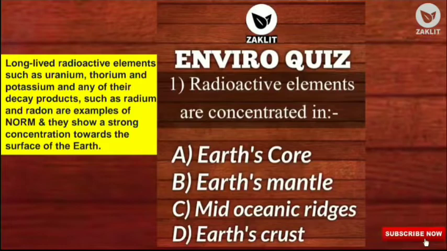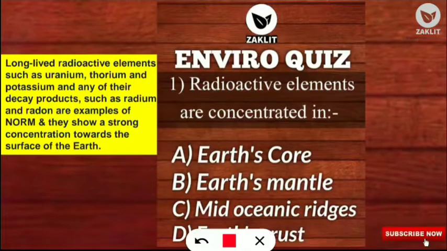So the first question was, radioactive elements are concentrated in which part of the earth? So I'll wait for certain seconds, then I will reveal the answer. So here the correct option will be option number D. In the earth's crust, the radioactive elements are highly concentrated.